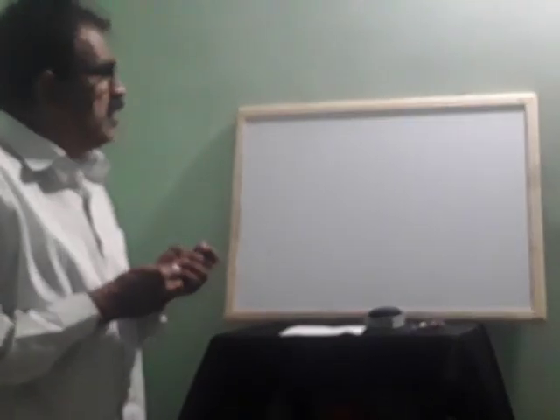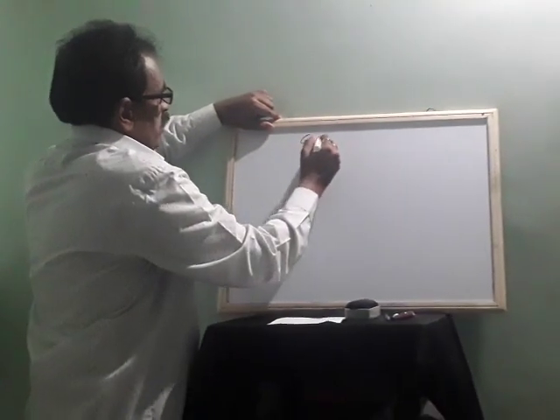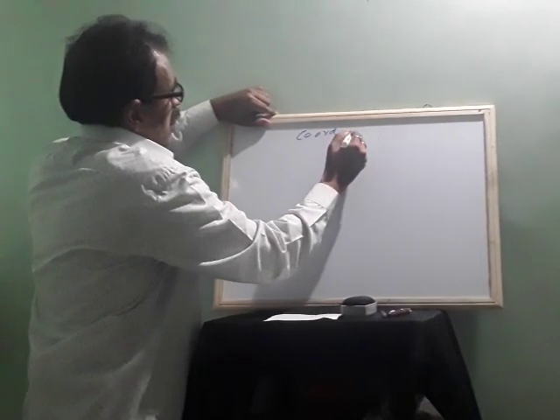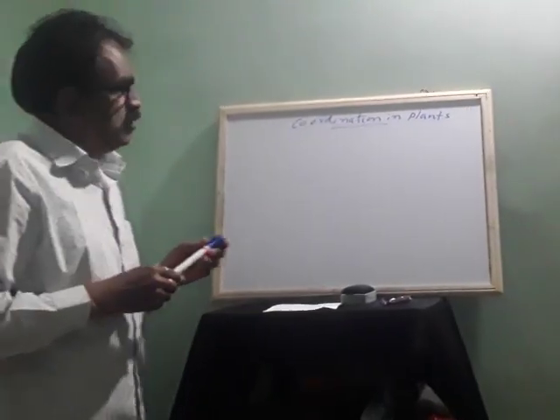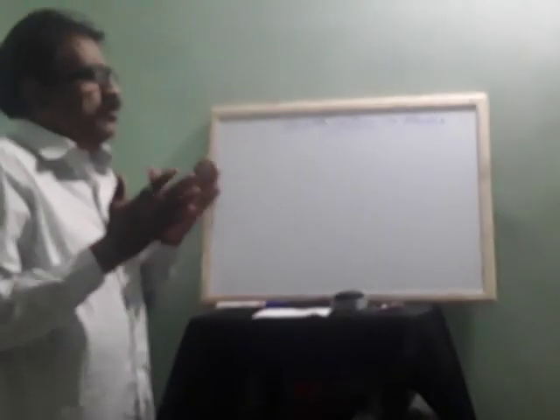Children, today we will continue the chapter. Now we will study the movements in animals, or coordination in animals. Sorry, in plants. So we will continue the coordination in plants. Now we will try to find how the plants coordinate.